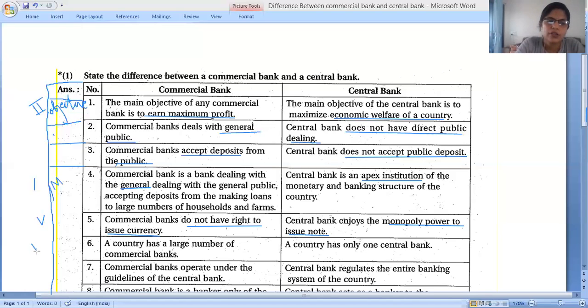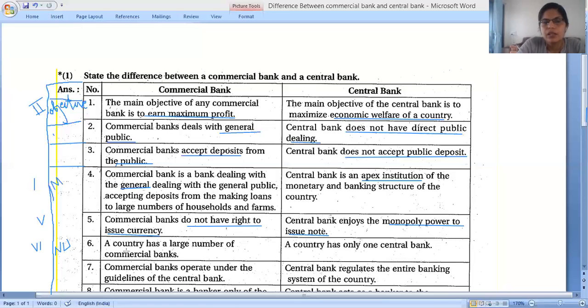Next one, sixth point. The sixth point is a country has a large number of commercial banks. Here you can write number of banks. Number of banks you have to write from here. It is our main heading.